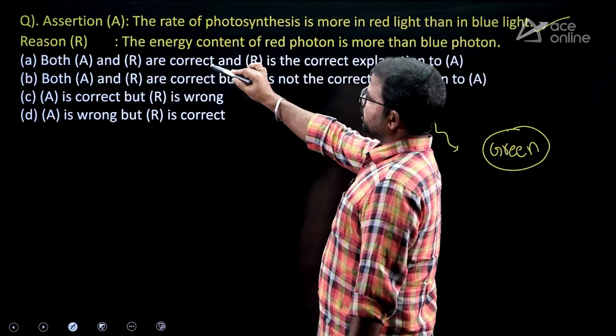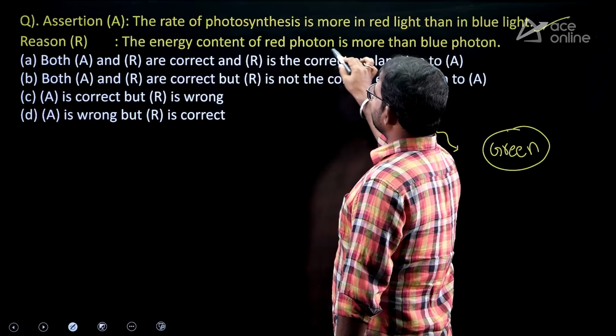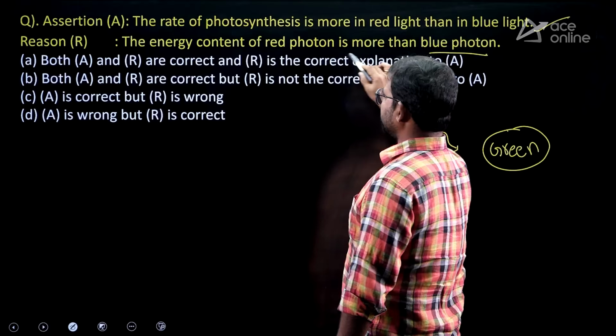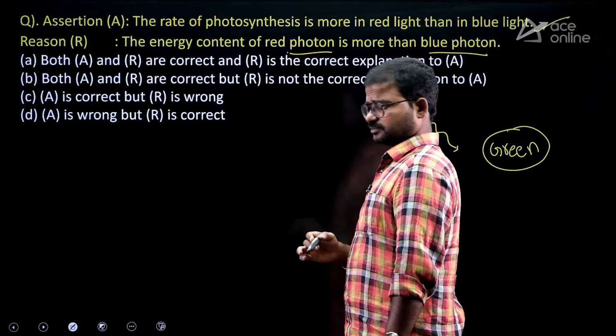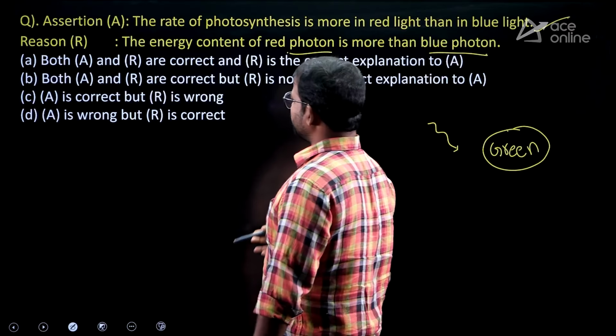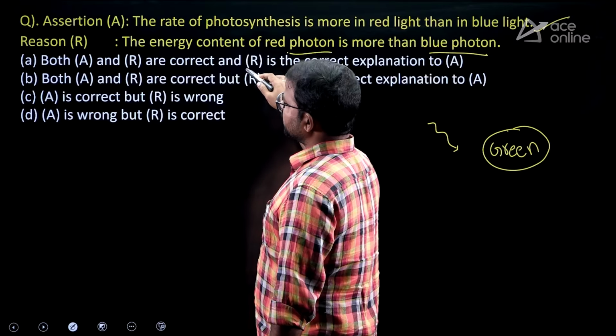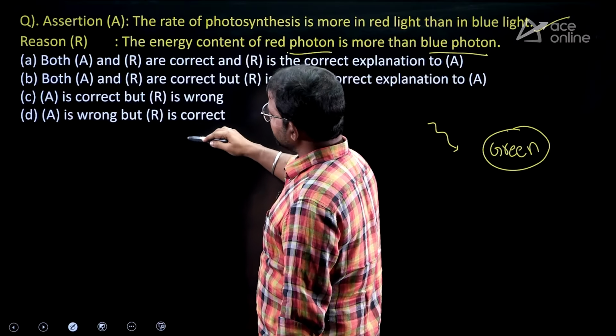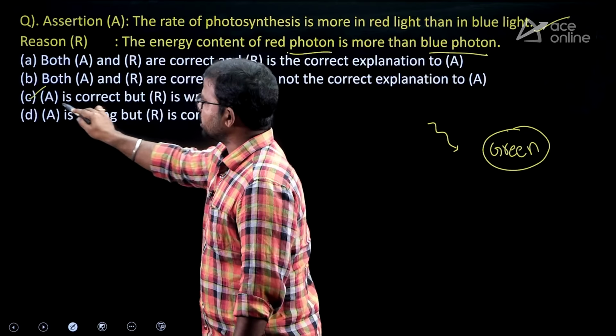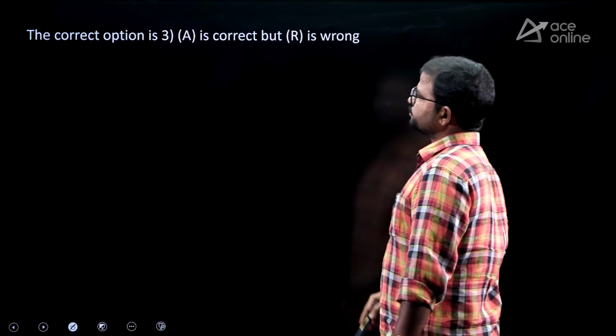Next, so here it is the reason. The energy content of the red photon is more than blue photon. Of course, red photon energy is somewhat lesser than the blue photon. So that's why reason is not correct. But assertion is correct. So that's why here the correct one is option C only. A is correct, but R is wrong.